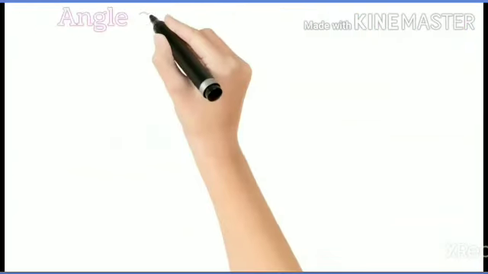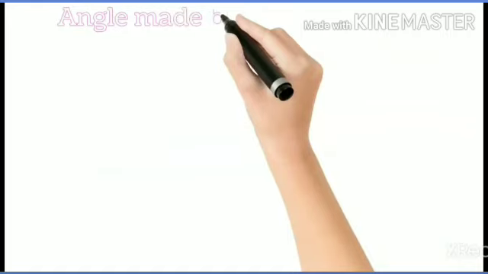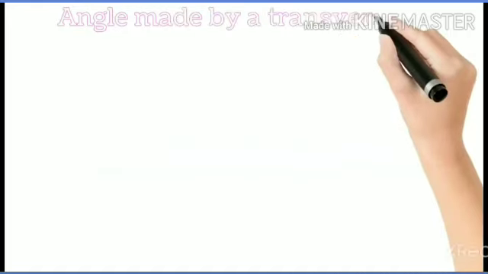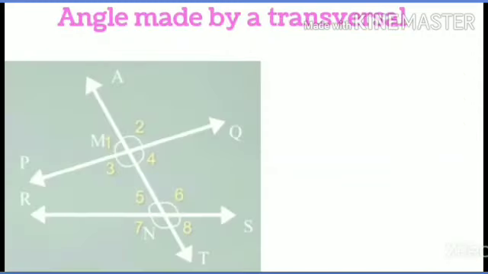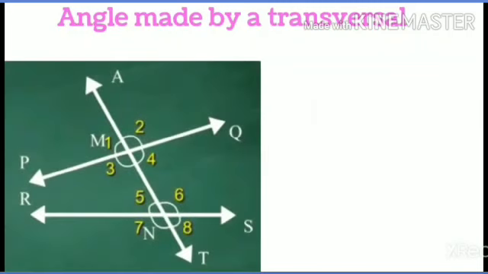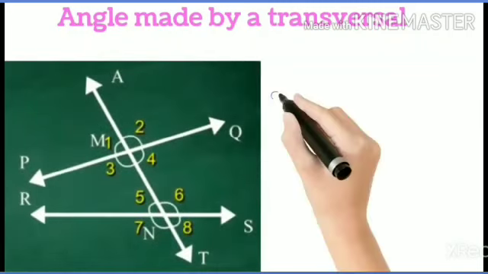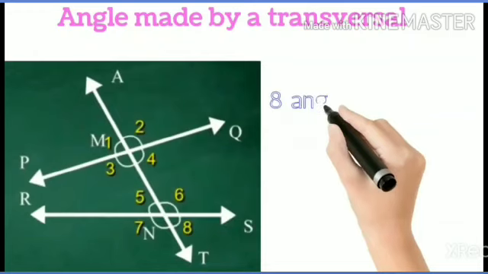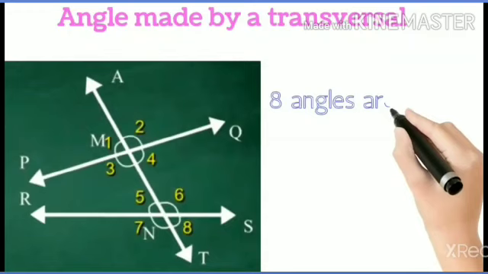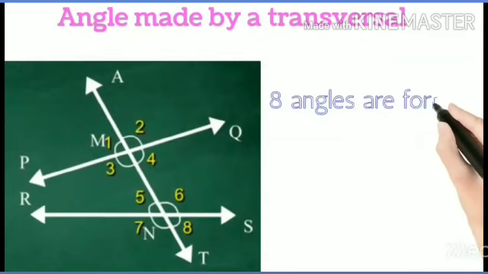Now, we have to find the angles made by a transversal. See in the diagram, there are line PQ and line RS. Line AT intersects those lines in points M and N. There are 8 angles formed due to the transversal.